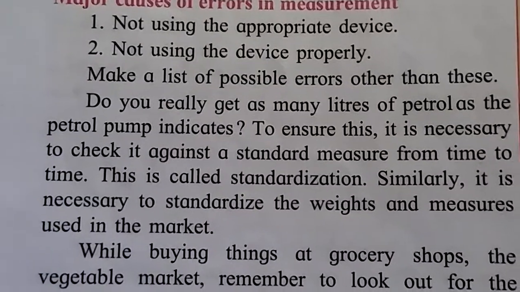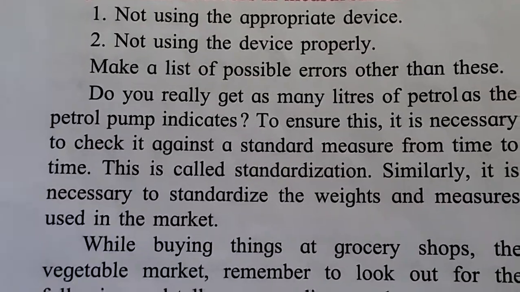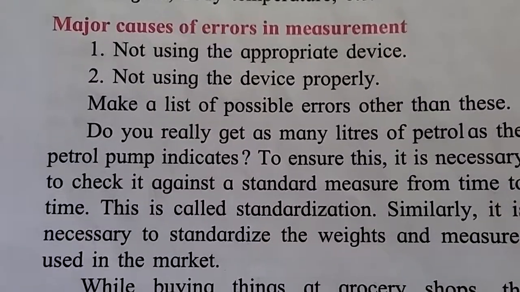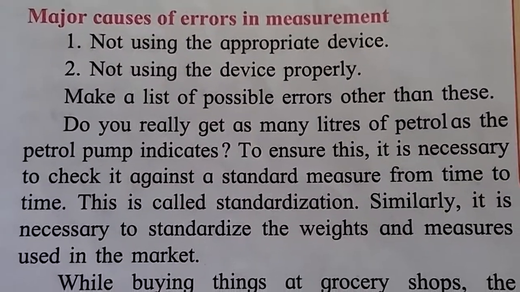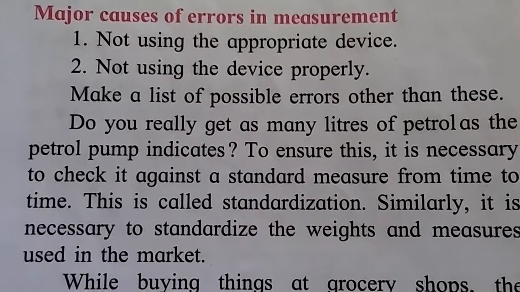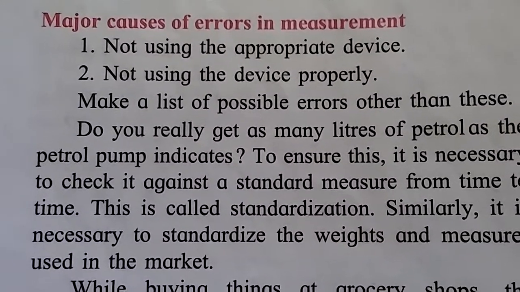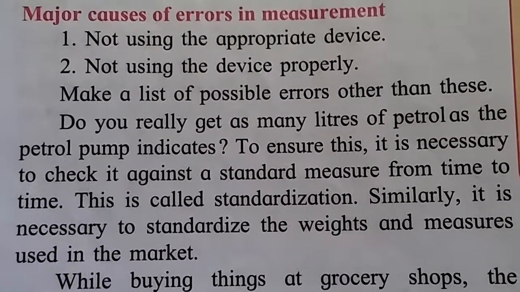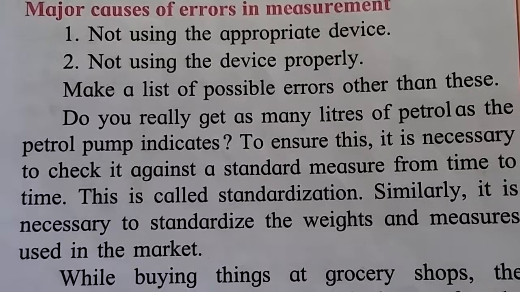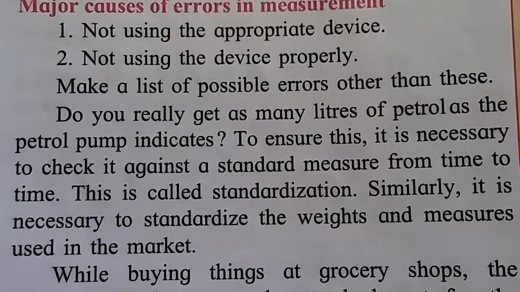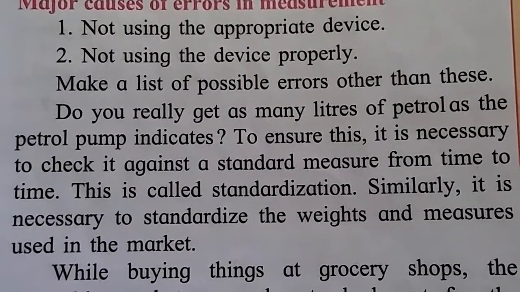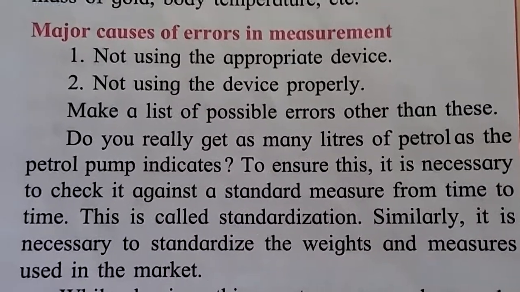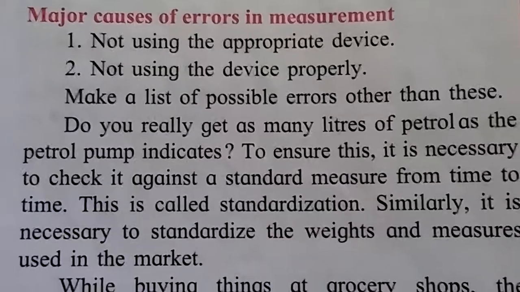Suppose a running competition is there and the stopwatch is started late, and before starting the stopwatch, the runner started running. Means this mistake is not of the instrument. This is a human's mistake, because the human did not start the stopwatch at the same time. Next is error occurring due to surrounding conditions such as the effects of temperature, dust, etc. These are known as environmental errors. Because of the environment also, this is a cause of error in measurement.